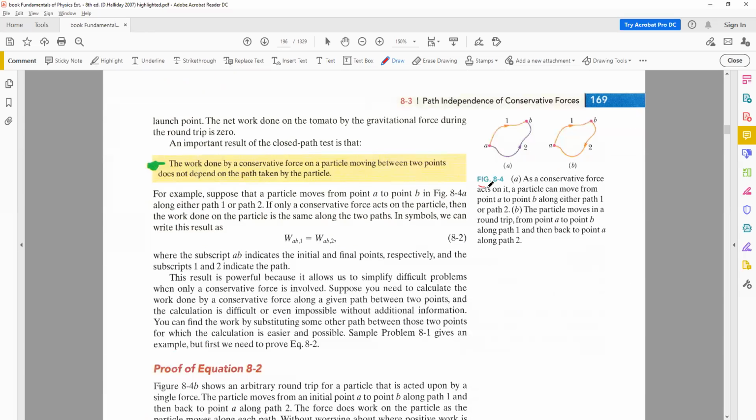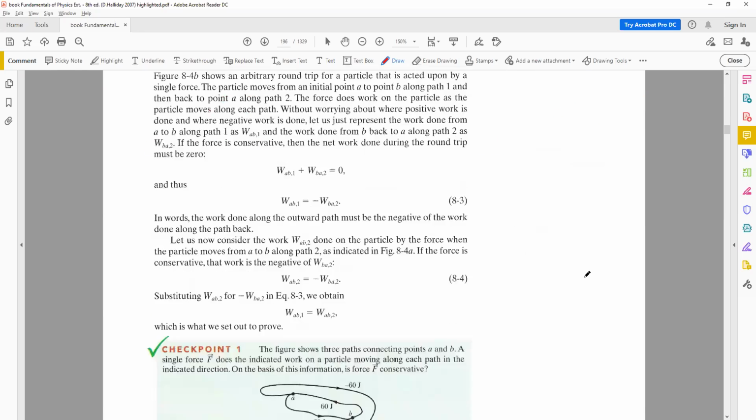You have two points A and B, and you followed path 1 and path 2, and in the end the work done was equal. So WAB1 and WAB2 were equal but opposite to each other, and therefore when you add them, they cancel each other and the total work done will be 0.